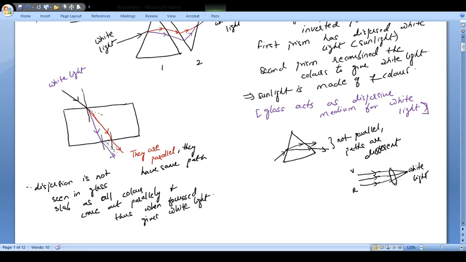So this is basically the reason as to why the dispersion does not take place in case of a glass slab. Actually dispersion does not take place is not very correct. Dispersion is not seen actually. So I hope these two things are clear to you.